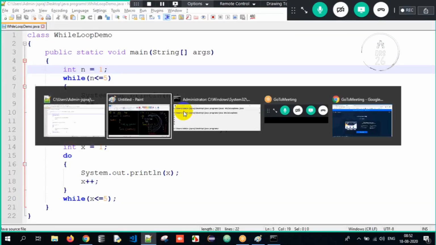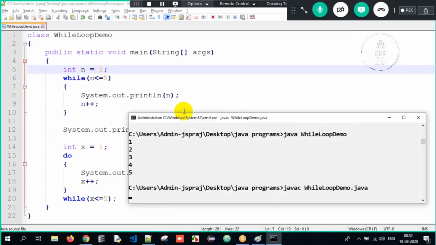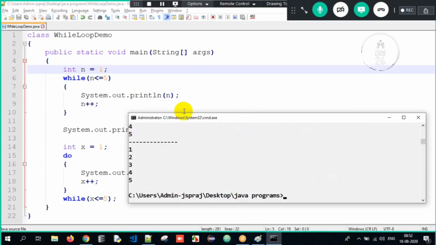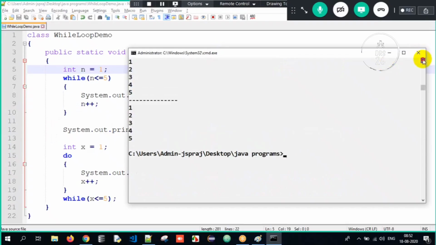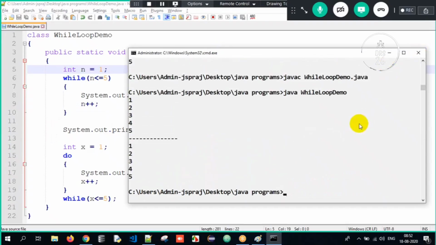Now when I compile my Java program, javac WhileLoopDemo.java, did I get the expected output? Yes, I have got my expected output in a beautiful manner. See, 1 2 3 4 5, 1 2 3 4 5. We have printed it with the help of while and do while.